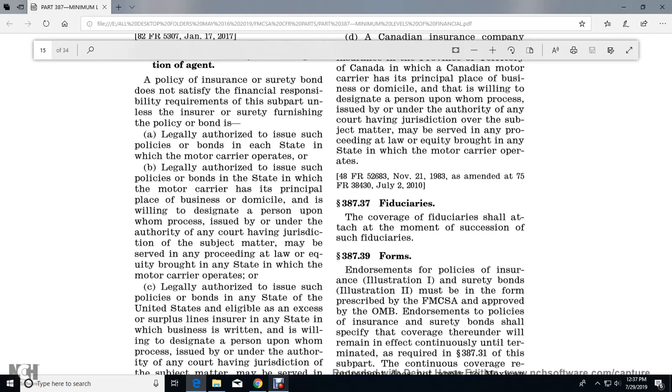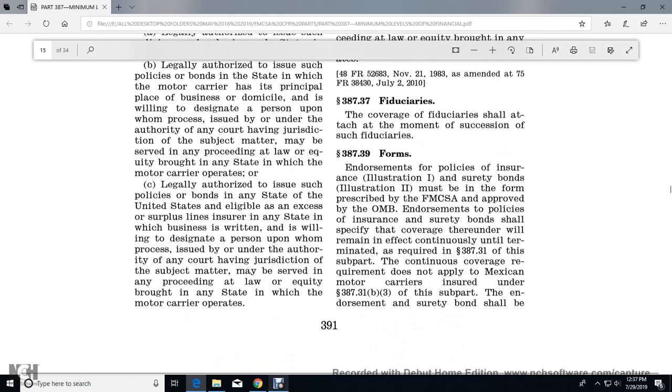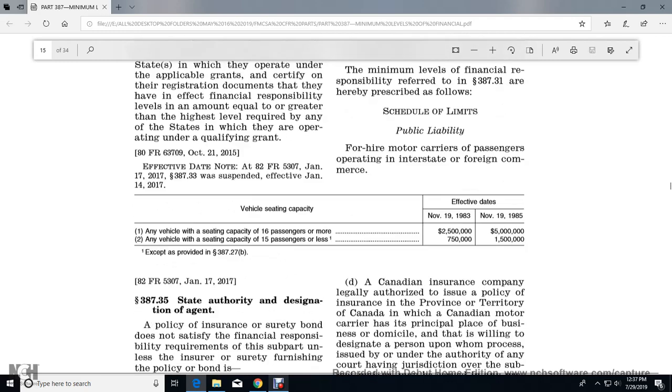The insurer must be willing to designate a person upon whom process issued under the authority of any court having jurisdiction of the subject matter may be served in any proceeding at law or equity brought within any state in which the motor carrier operates. Or it must be legally authorized to issue the policy and bond in a state, or be eligible as an excess or surplus lines insurer in any state in which business is written, with the willingness to designate a person upon whom process issued under the authority of any court having jurisdiction of the subject matter may be served in any proceeding at law or equity brought in the state in which the motor carrier operates.